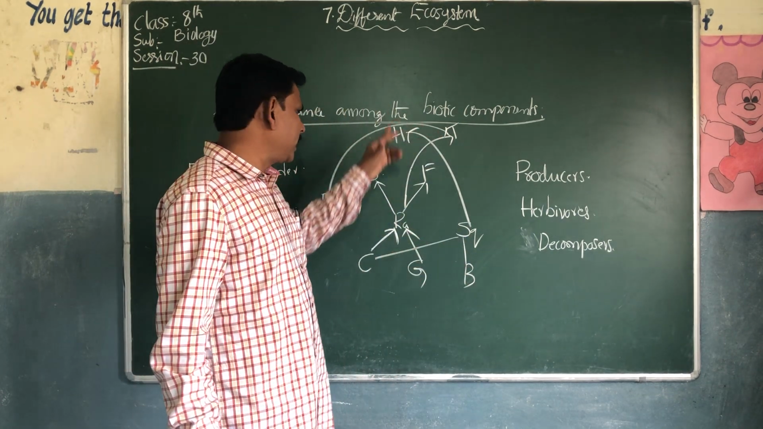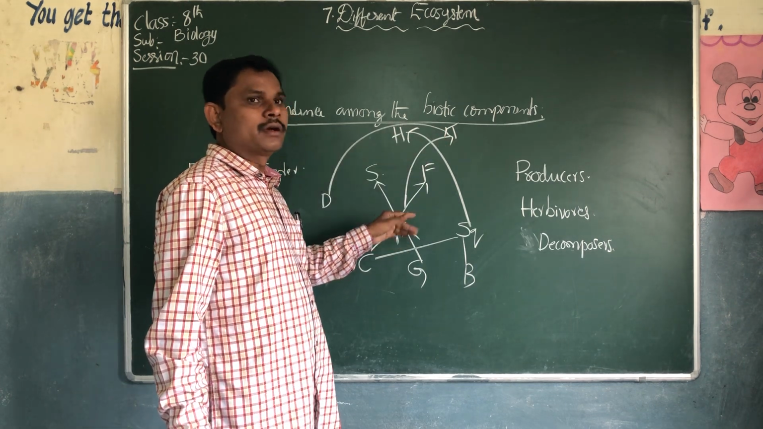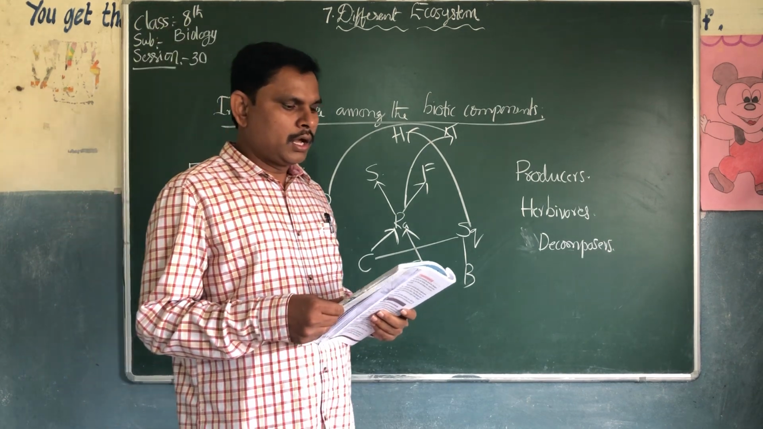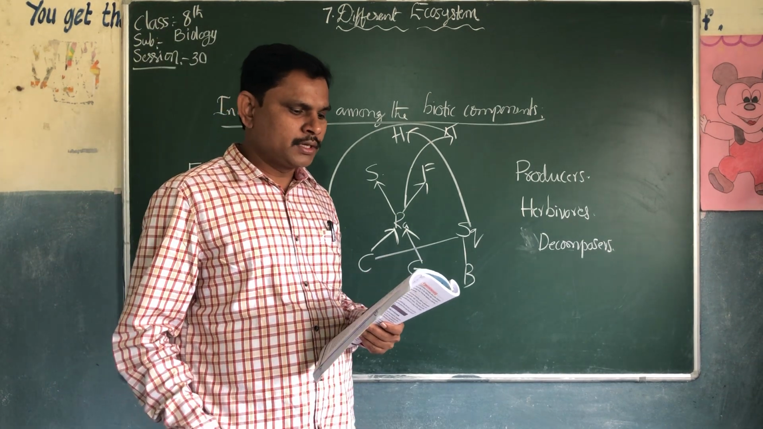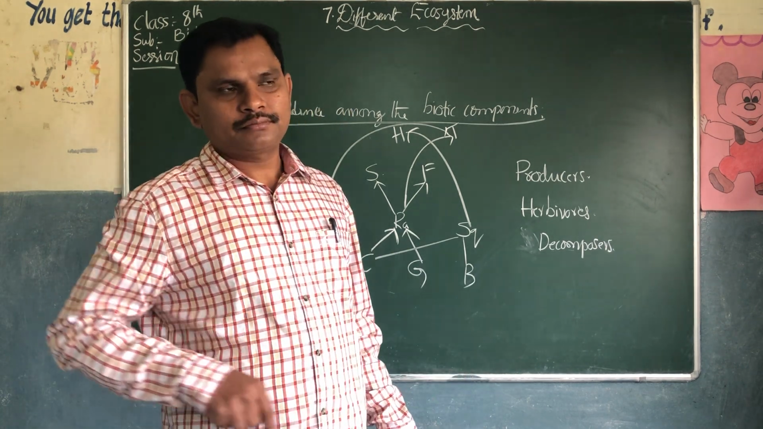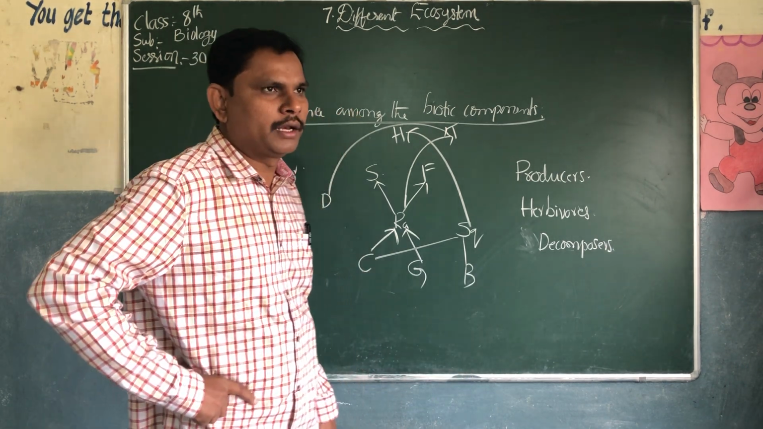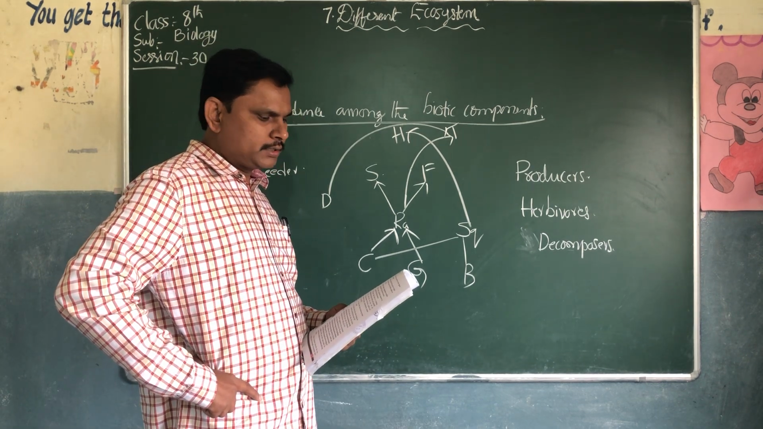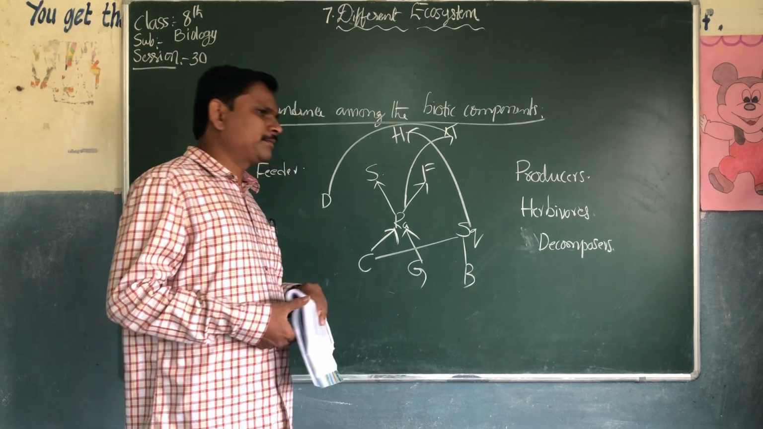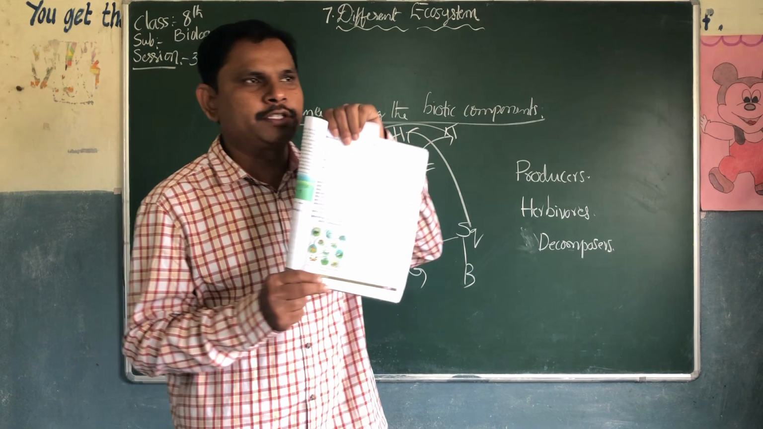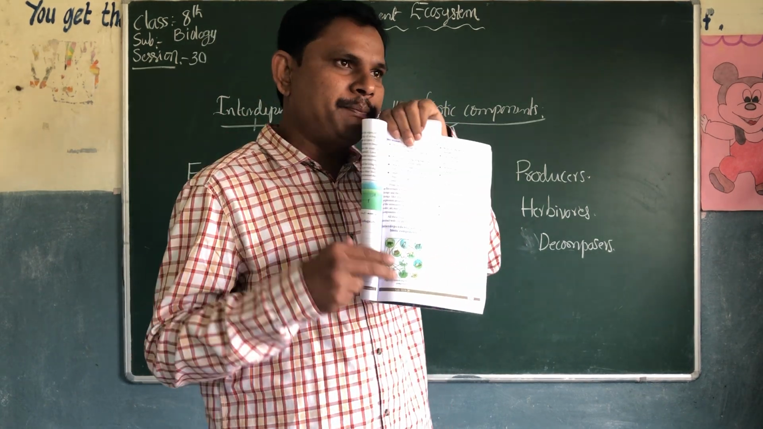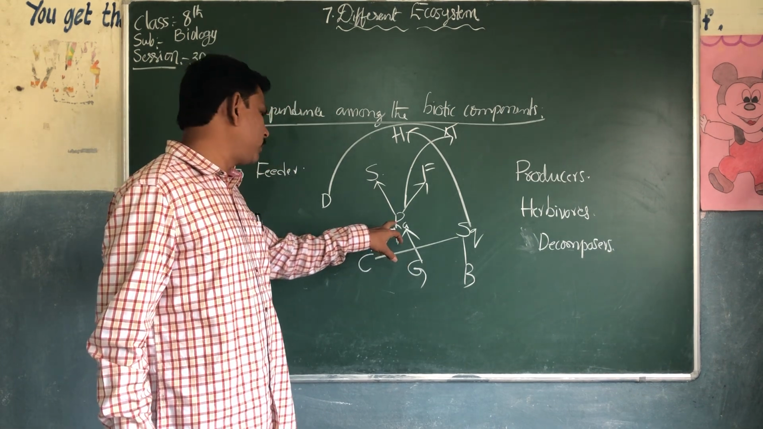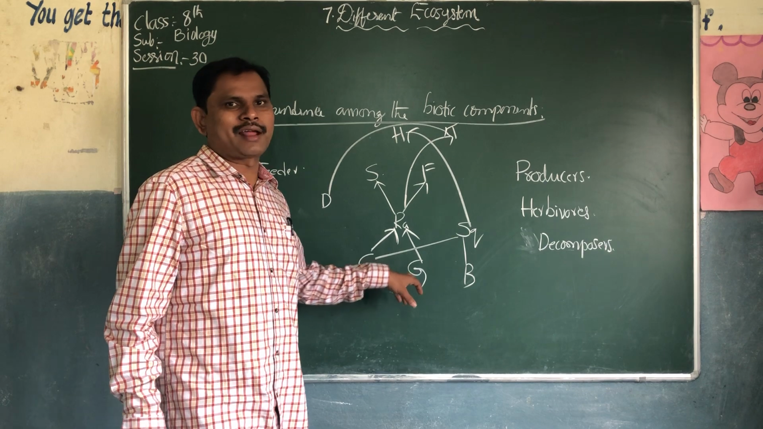Tiger will depend on rabbit. Rabbit will depend on grass. On how many organisms does rabbit depend? The question should be resolved very properly. Look at the pictures in your textbook. How many organisms does rabbit depend on? Rabbit depends on 2 organisms, 1 and 2: one is carrot, another one is grass.